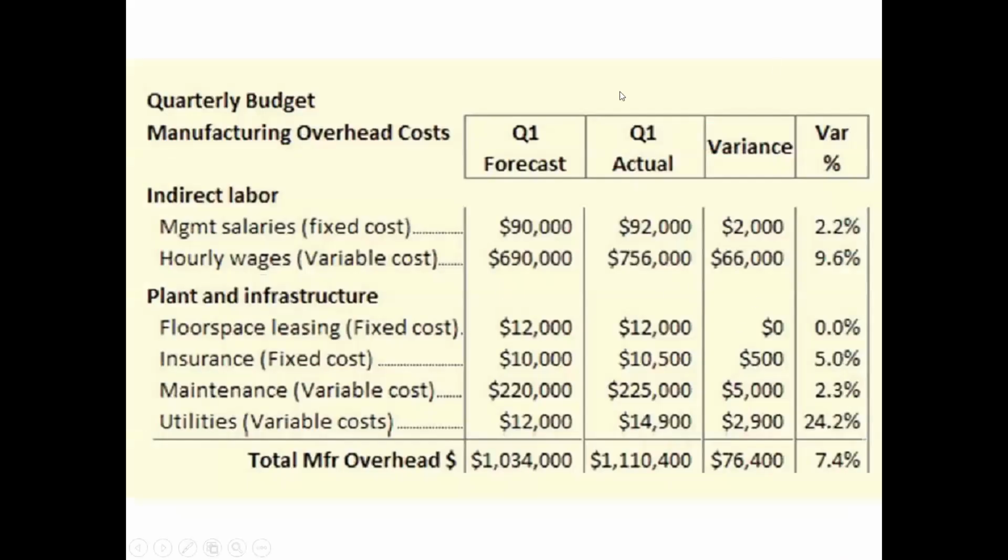As you can see, this is one of the variance analyses. This is our forecast, or we can say our budget. This is the actual for a period. And at the end of the period, this is the variance. For example, we thought our salary would be 90, but the actual amount we paid as indirect labor was 92. So what is the variance? 2. How do we calculate the variance percentage? Variance divided by budget or forecast, multiplied by 100.